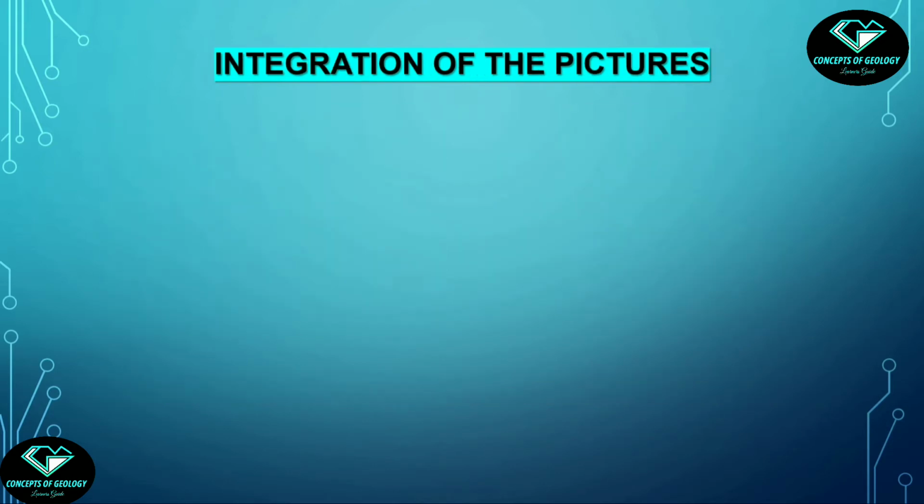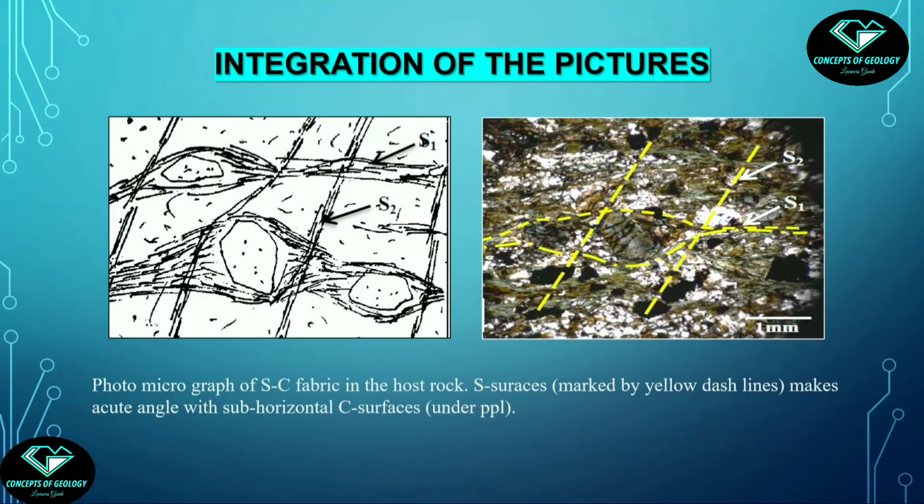From the previous slides we do not have any doubt about deformations. Deformations were there. We have seen post-kinematic and pre-kinematic textures that clearly confirm the deformation event. Now we will integrate the picture and try to find out the stages of deformation. This picture clearly shows two stages of deformation. There are clearly two distinct foliations. The first one is S1 and the second one is S2.